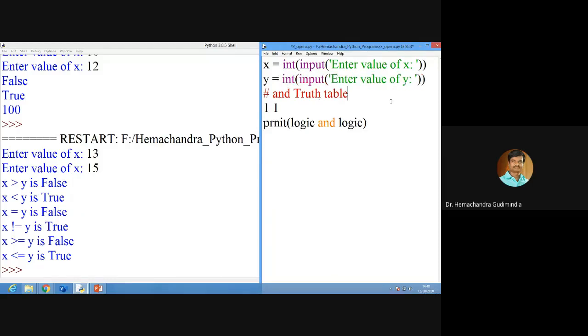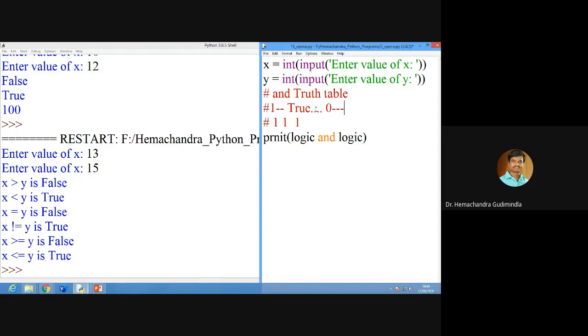Right, ma'am? So I will write here a truth table. 1 is 1. 1 means true. I will write this as a comment. 0 means false.